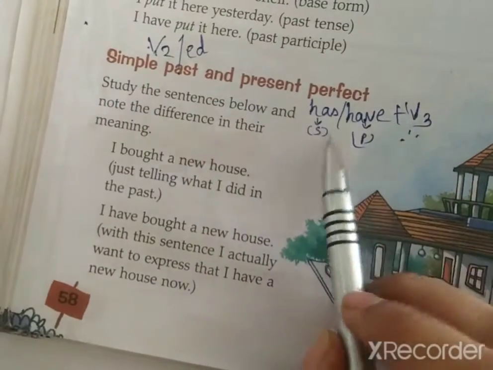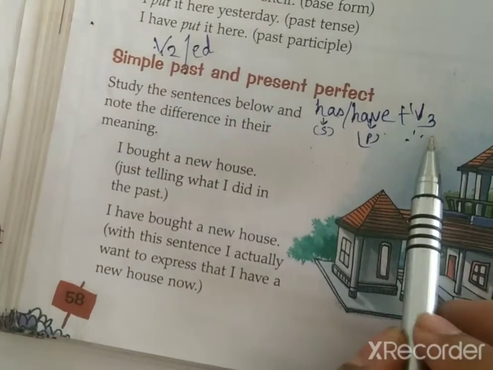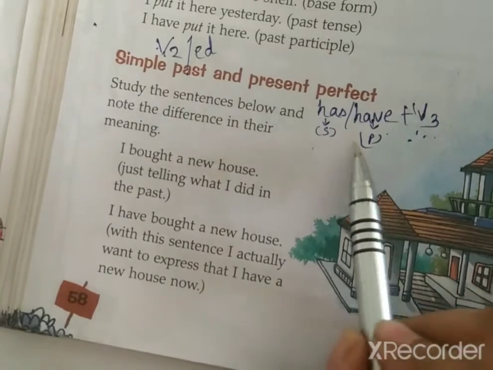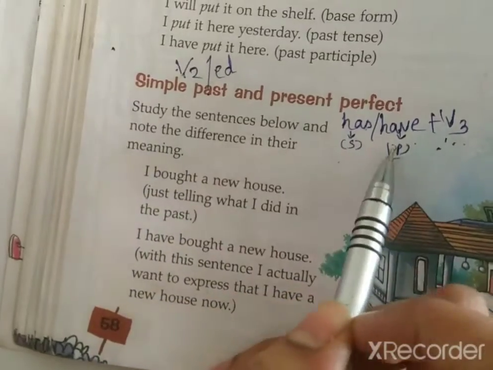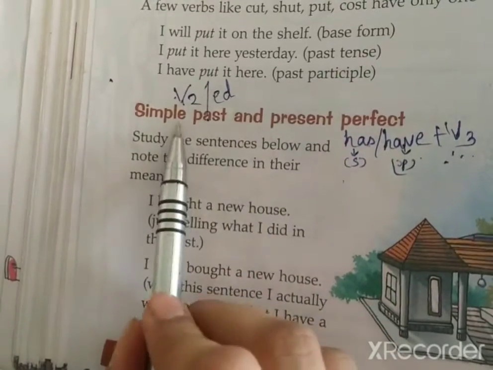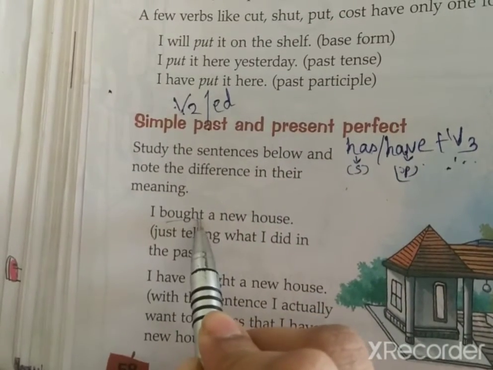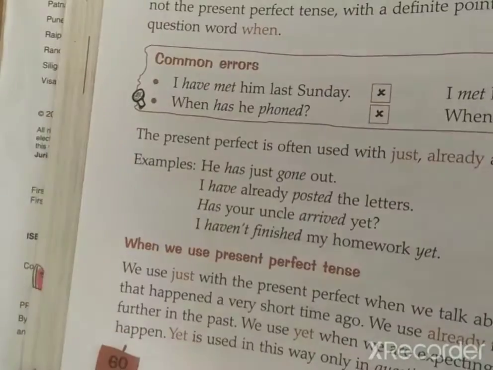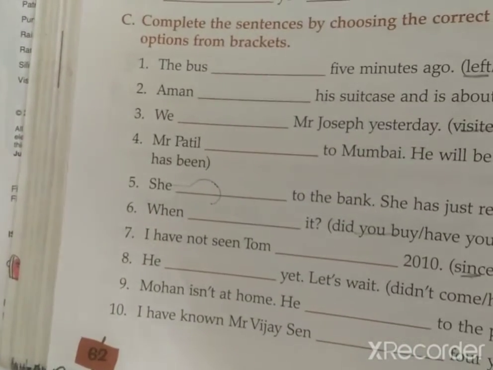Next, present perfect, has and have. Has is singular. She has written. She has walked. We have written. We have walked. Okay? So learn these formulas. If the sentences ask for simple past, then write V2 and ED. In what? You have to change the verb, only change the verb. Okay? And in present perfect write this. Clear? So everywhere you are having only present perfect and simple past.